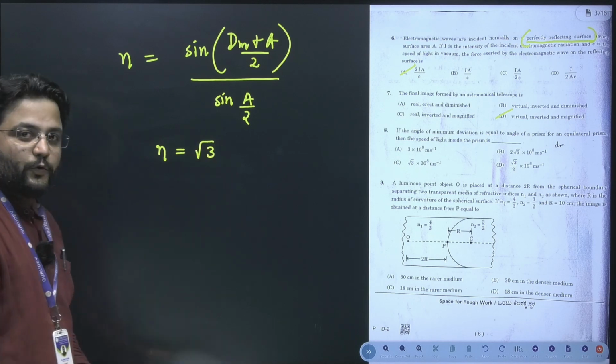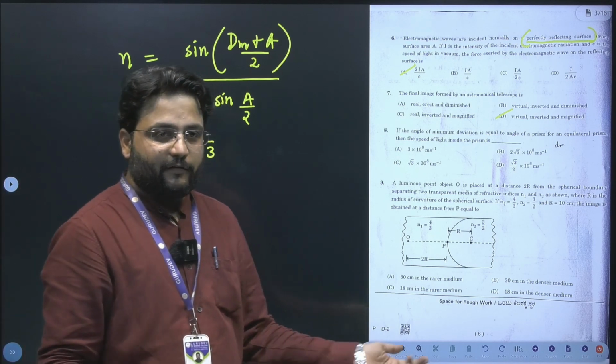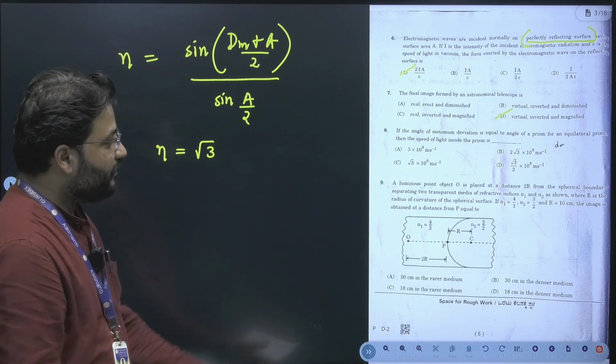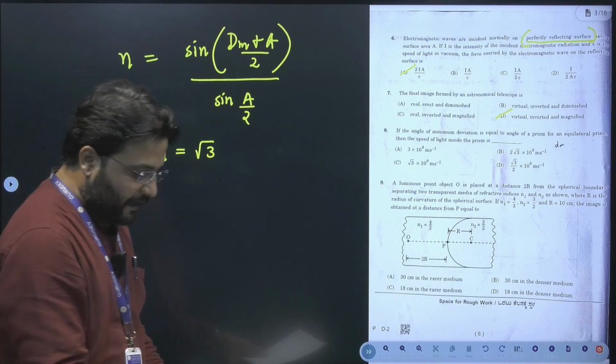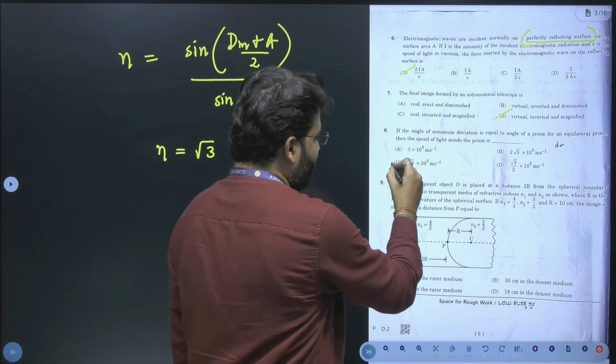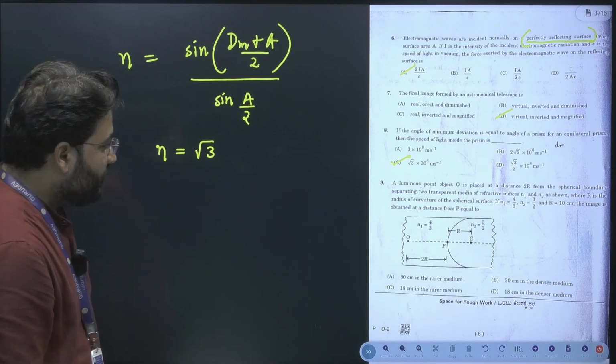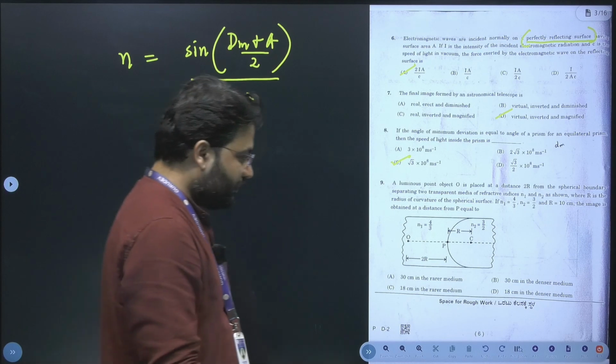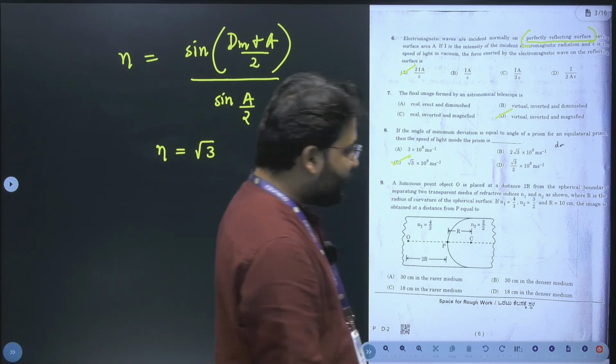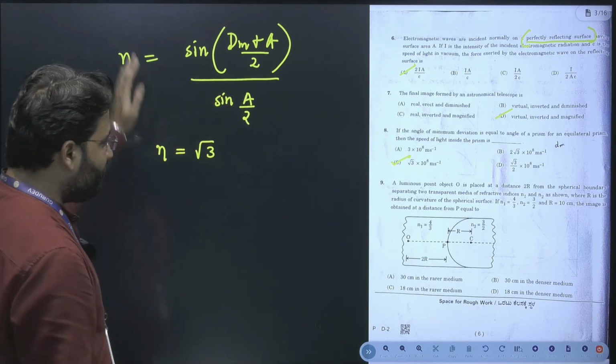From this, using Snell's law, we can get the required value of the speed of light in the prism, and that answer would come out to be option C. Right. Next, we have one more question, and that question is from ray optics once again. How do you solve that?